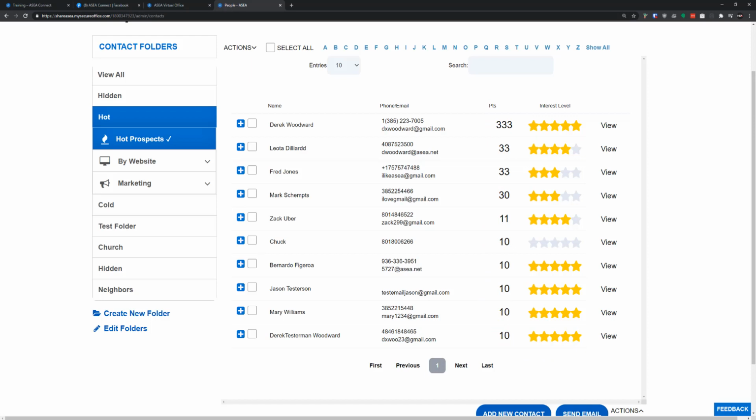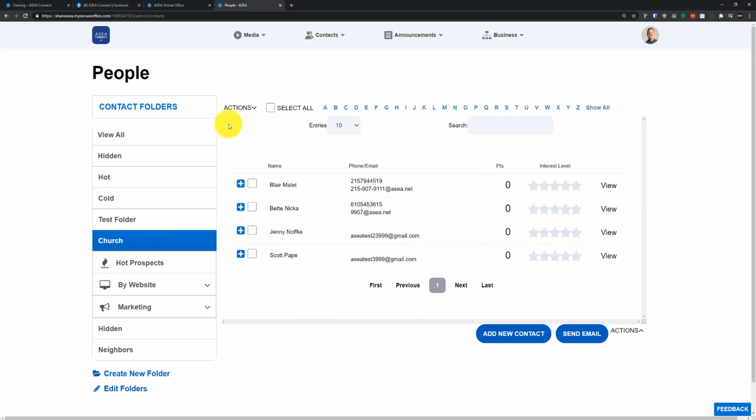So now I've shown you how to send a quick email with content to Zach Uber here as an example, but let's say you wanted to send an email to many people, such as your church folder. I used this in last Thursday's example. In my church folder here, I have 4 contacts that I met at church that were all interested in ASEA VIA. If I wanted to send them all a single email so that I'm not hand typing 4 different emails, we have the power of sending mass emails now in this new app, and I'm going to show you just how we can do that.